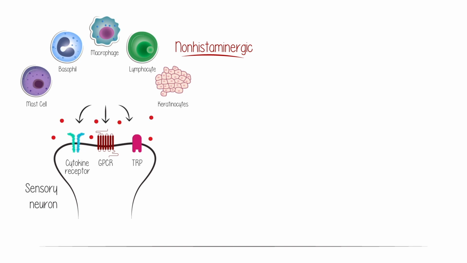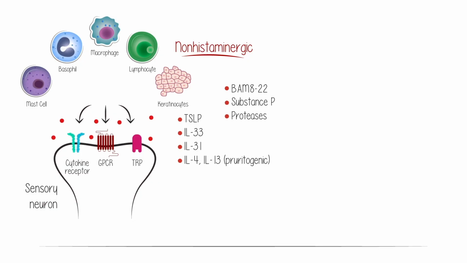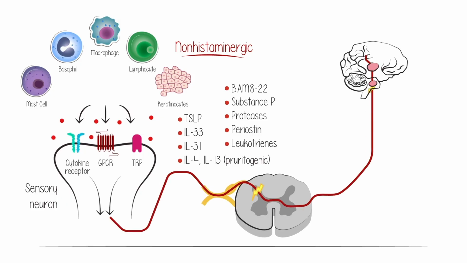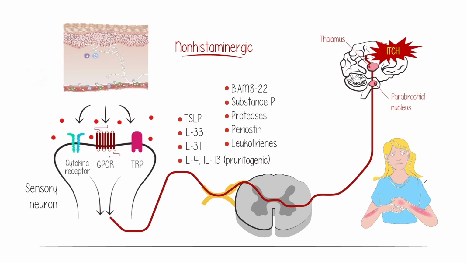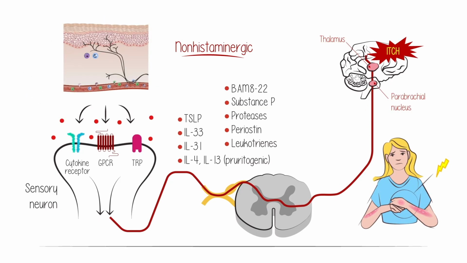The released pruritogens include alarmins like TSLP and IL-33, type 2 cytokines such as IL-31, peptides, for example, BAM8-22 and substance P, proteases, extracellular matrix proteins like periostin, and other mediators such as leukotrienes. Once these pruritogens bind to their receptor, the overall sequence of events is similar. However, the diversity of receptors suggests that numerous molecules may reflect differences in terms of itch quality, for example, acuity and intensity.